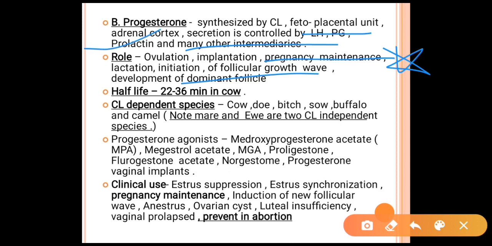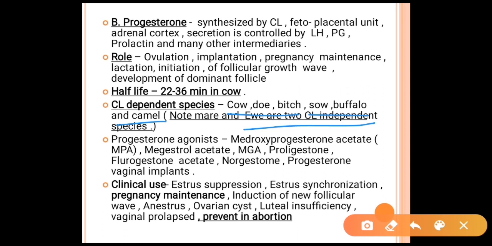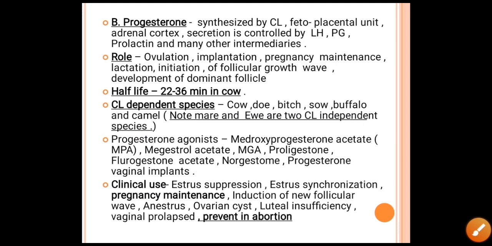The half-life of progesterone is about 22 to 36 minutes in the cow. Corpus luteum dependent species are mainly cow, doe, bitch, sow, buffalo, and camel, and the mare and ewe are the two corpus luteum independent species. In many exams the question is which among the following is the corpus luteum independent species, so you have to learn that only mare and ewe are corpus luteum independent species.